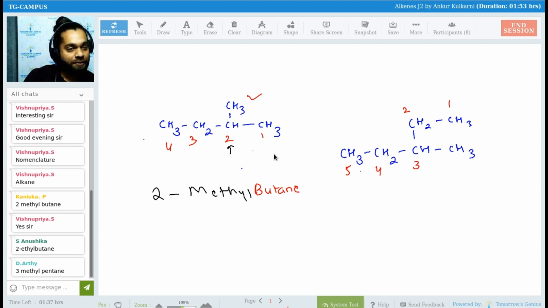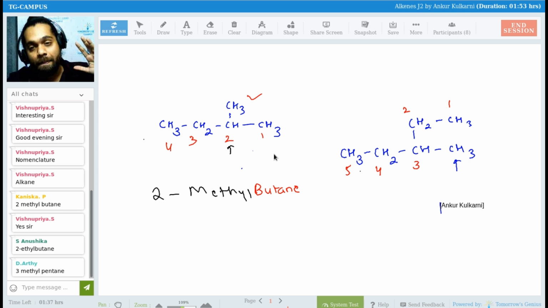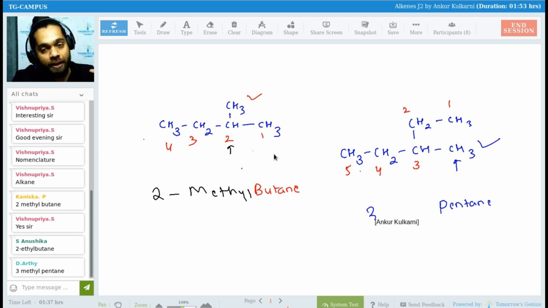Very good, Anil Dev, Arti, Vishnupriya. Yes, Mukeshwaram, what would be the name now? Very good, Kanishka. It would be 3-methyl pentane. 5 carbon means what, Mukeshwaram? 5 carbon is nothing but pentane. 3 carbon means what? It is a methyl group. So 3-methyl pentane.